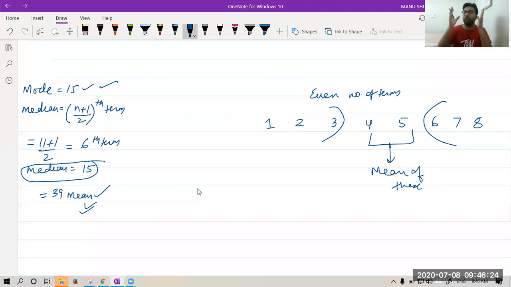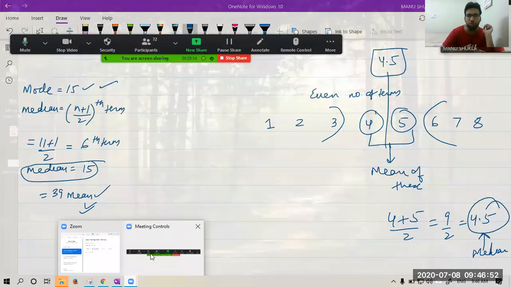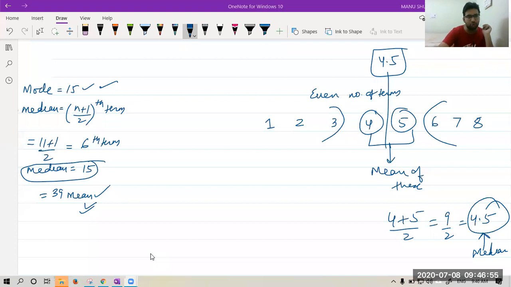Understand this. To find the median of an even number of terms, first we find the middle numbers. There are always two middle numbers, which are 4 and 5. And finally, we take their mean. 4 plus 5 upon 2 is 9 upon 2. The answer is 4.5. This is the median. I hope you got this, because in between them, the median is 4.5. This is not in your course. Yes, it is 9 upon 2. Good, Ritika, you got it.